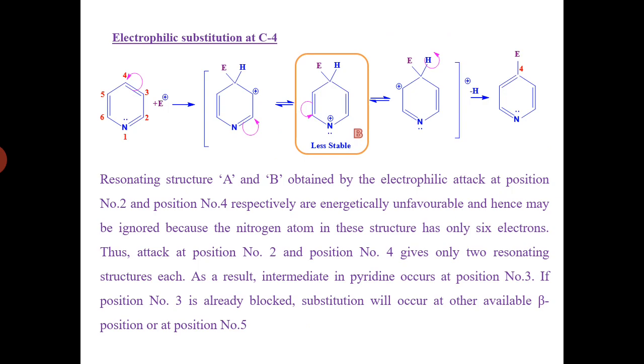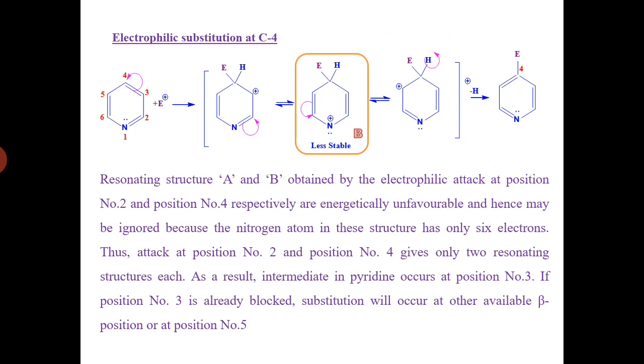Again, in the same manner, electrophilic substitution at carbon number 4: carbon number 4 also has a negative charge for the attachment of the electrophile, and that will abstract a bond towards itself from carbon number 3 and 4. Carbon number 4 becomes negatively charged and there will be attachment of the electrophile E positive and bond formation takes place, and that carbon also has one hydrogen atom. In such a manner we get such a type of resonating structure.